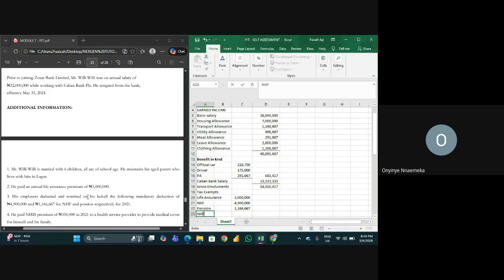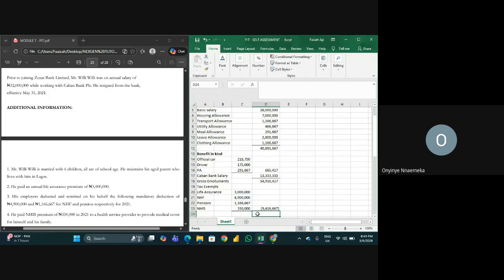We have NHIS, 350,000. So let's add it all up to get the total exempt. Remember that we are removing exempt, so I'll be using minus, so that it's going to give me a negative figure.